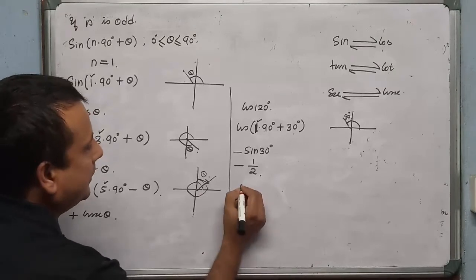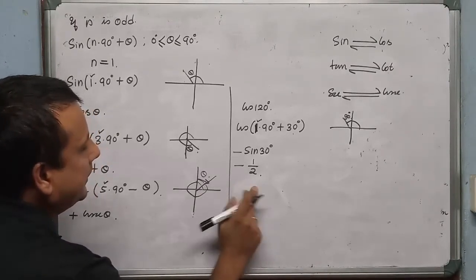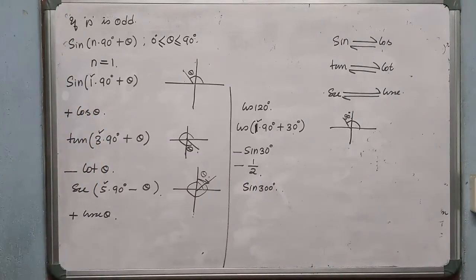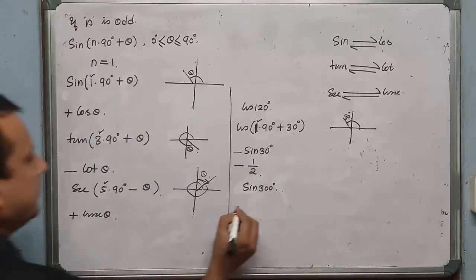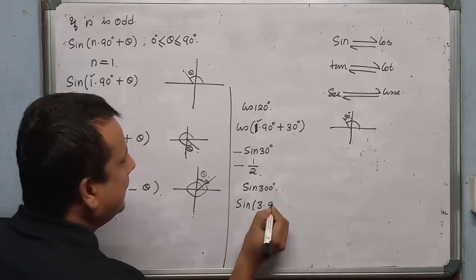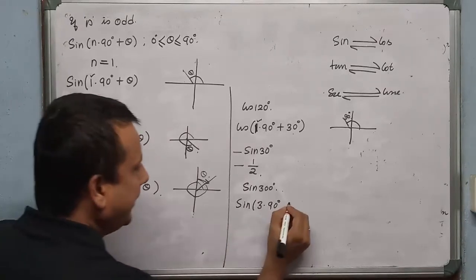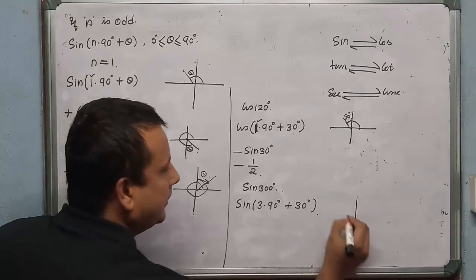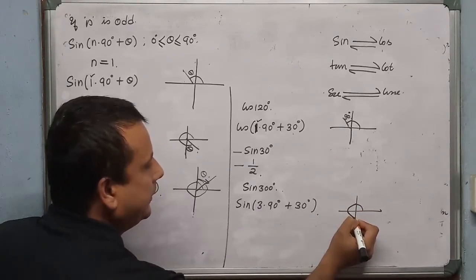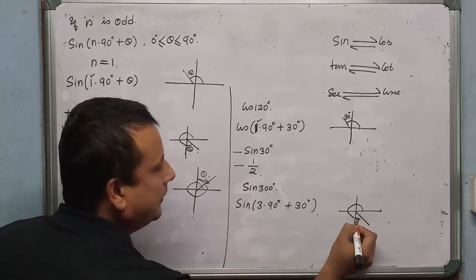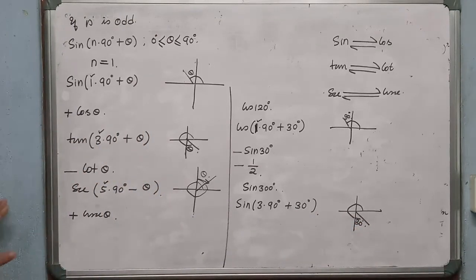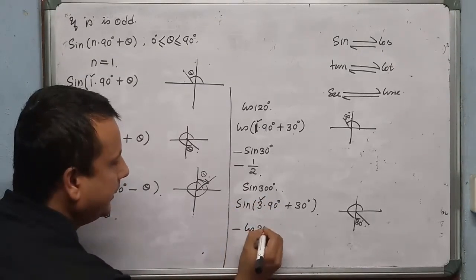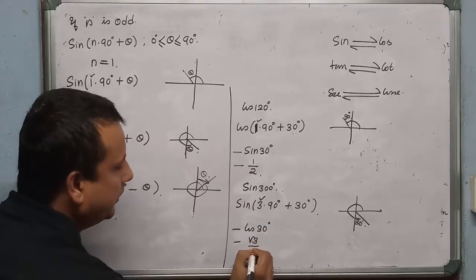And one more question I did, sine 300 degree. In the previous sum I did 360 minus 60. I'll do the same question by another method, sine 300. 300 is 270 plus 30, we can use that. Which quadrant does this lie in? 90, 180, 270 plus 30. This lies in the fourth quadrant. In the fourth quadrant, sine is negative, and due to this odd number, sine will be cos 30, and the value of cos 30 degree is root 3 upon 2.